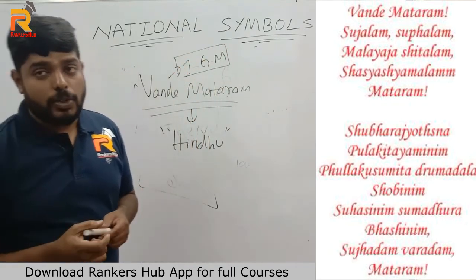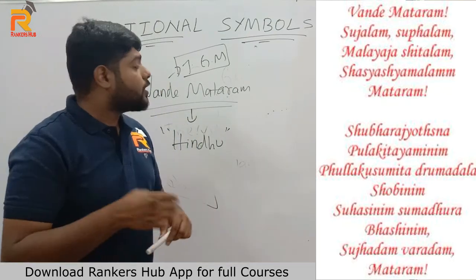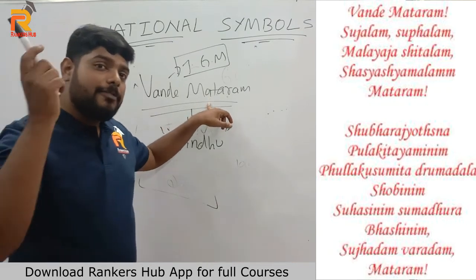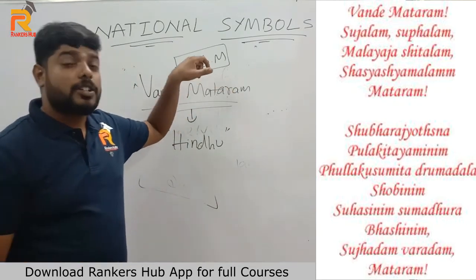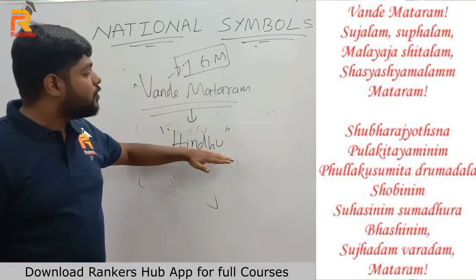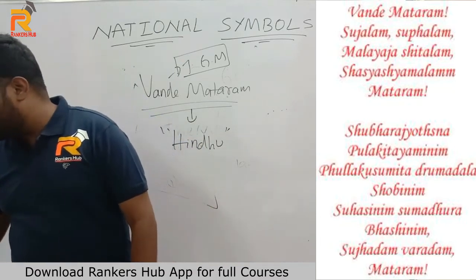So, which song competed with Jana Gana Mana for the national anthem? The answer is Vande Mataram. Even Vande Mataram got more votes than Jana Gana Mana, but Jana Gana Mana became the national anthem because of the word Hindu in Vande Mataram. So these are the basic points of Jana Gana Mana.